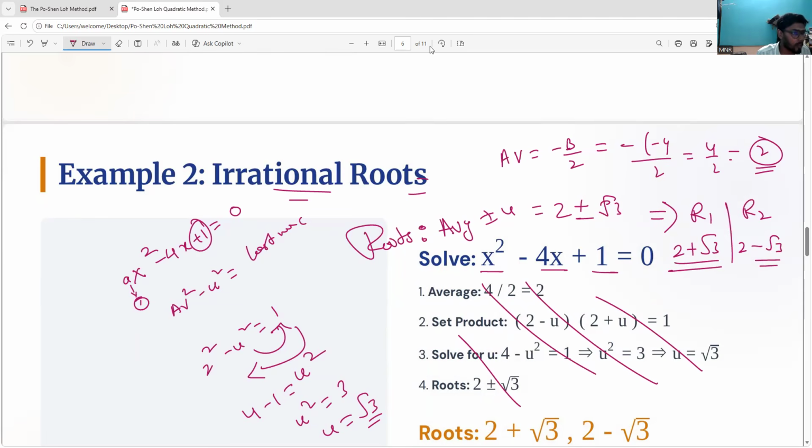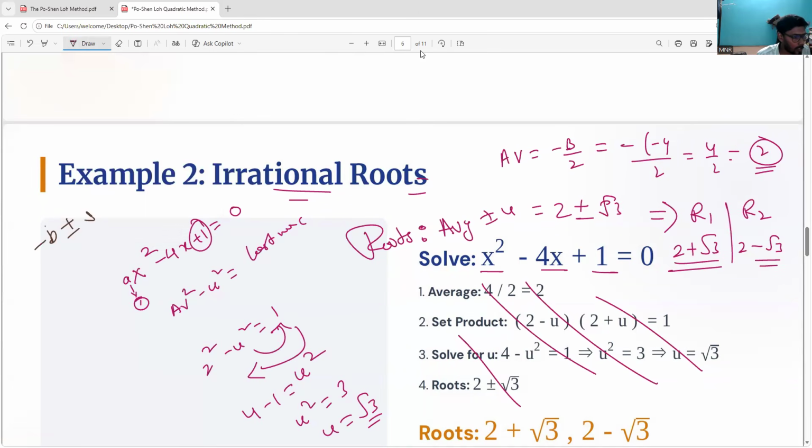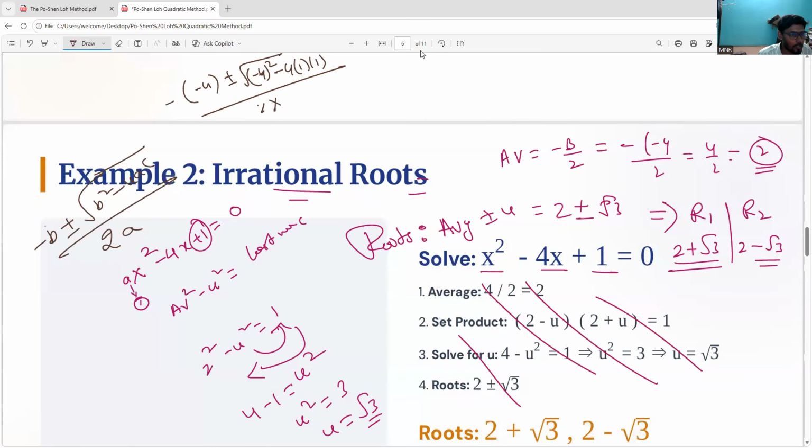If anybody wants to verify with the quadratic equation, you could cross check it by using a formula. So what is the formula? Minus b plus or minus root over b square minus 4ac divided by 2a. You can check it. Minus of b value, minus 4, plus or minus root over b square value, minus 4 whole square, minus 4 into a value 1, c value is also 1, divided by 2 into a value is 1. Okay, so you can all cross check it, everyone.